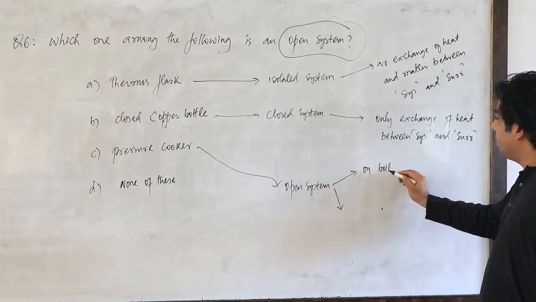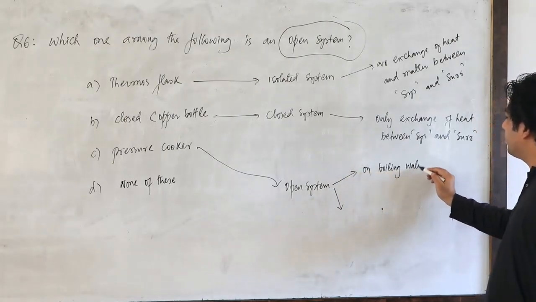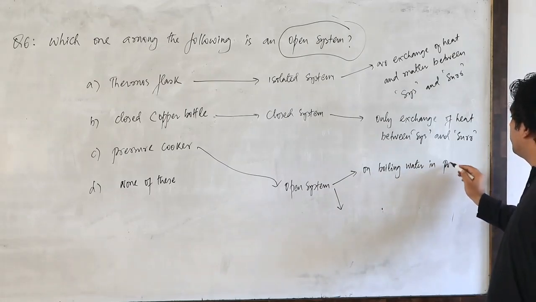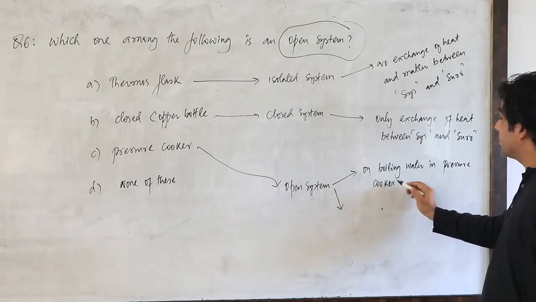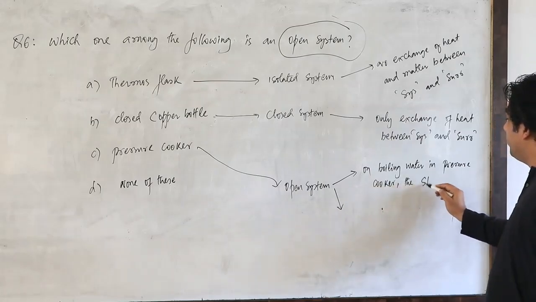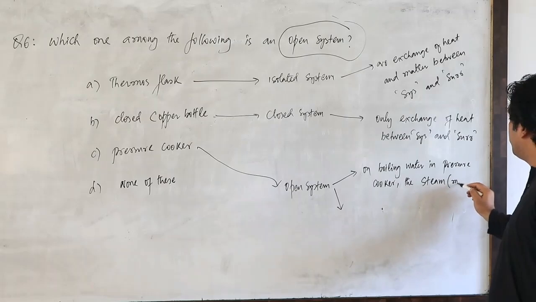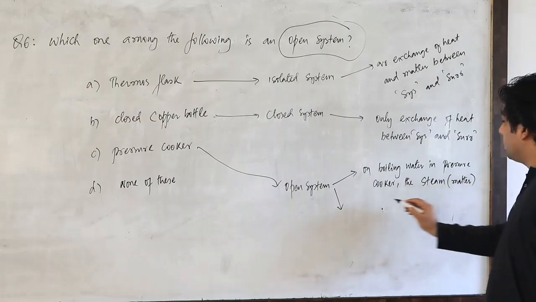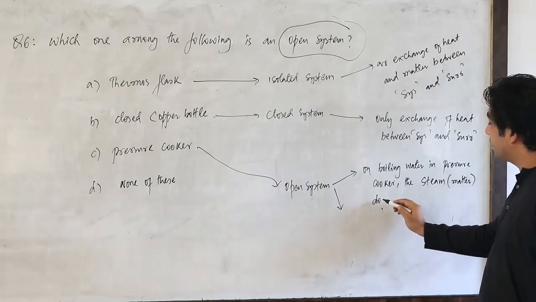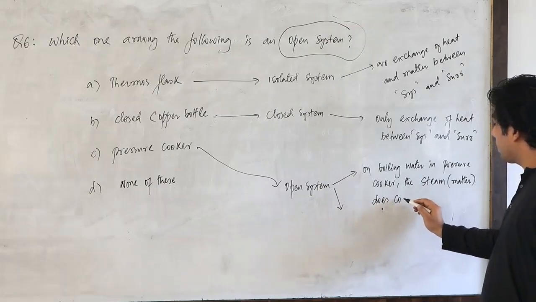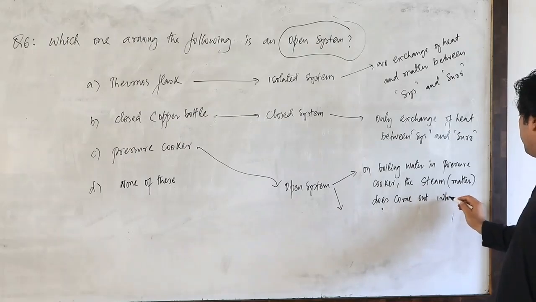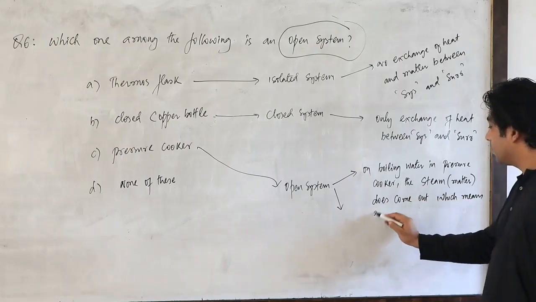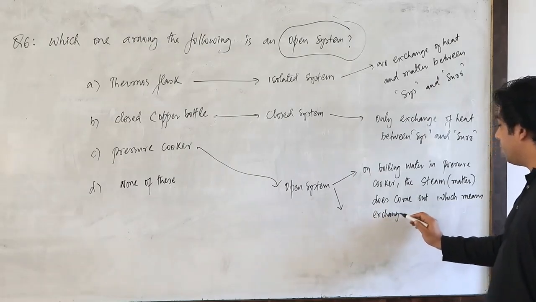The steam is nothing but matter only, so when it comes out, it means exchange of matter.